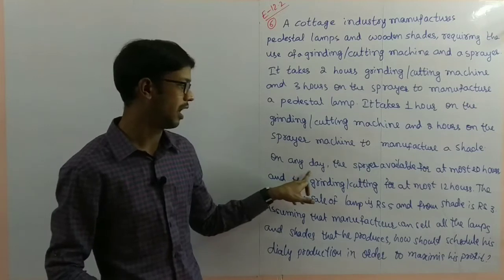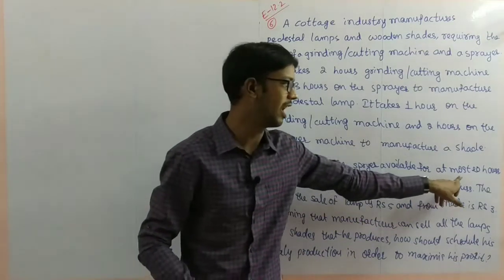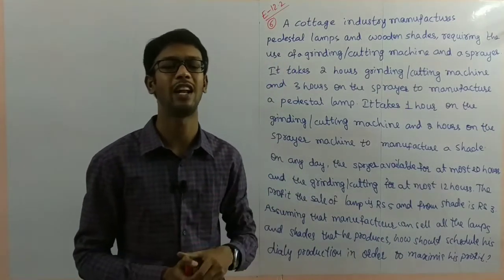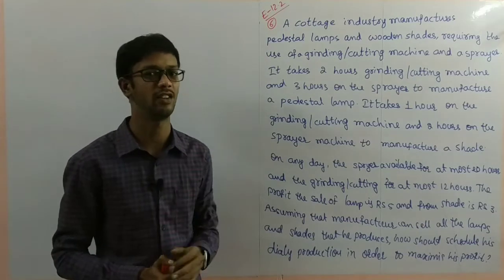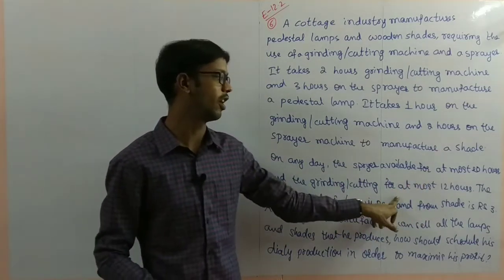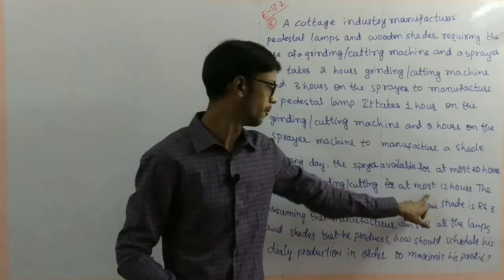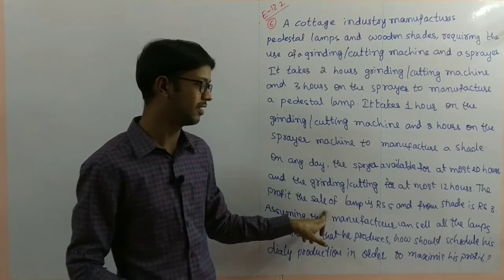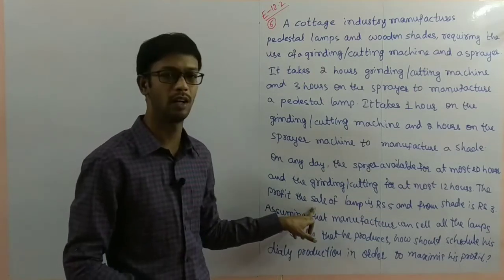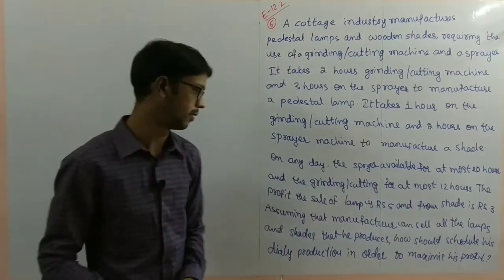On any day, the sprayer availability is at most 20 hours. At most means the highest value is 20 hours. And the grinding or cutting machine is available for at most 12 hours. The profit on the sale of a lamp is 5 rupees, and the profit on a shade is 3 rupees.